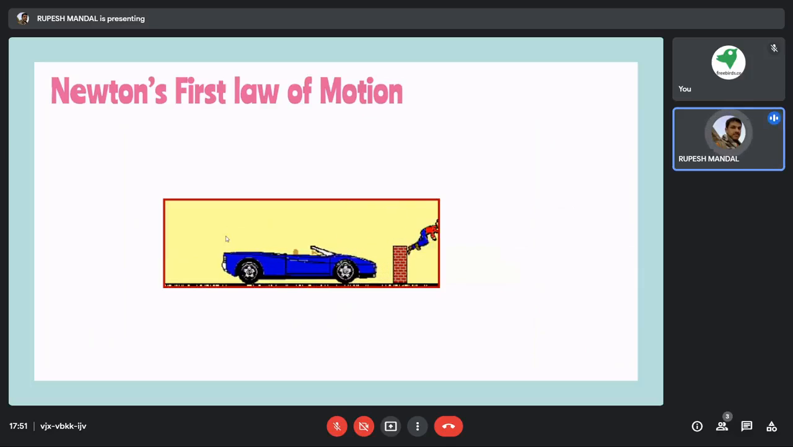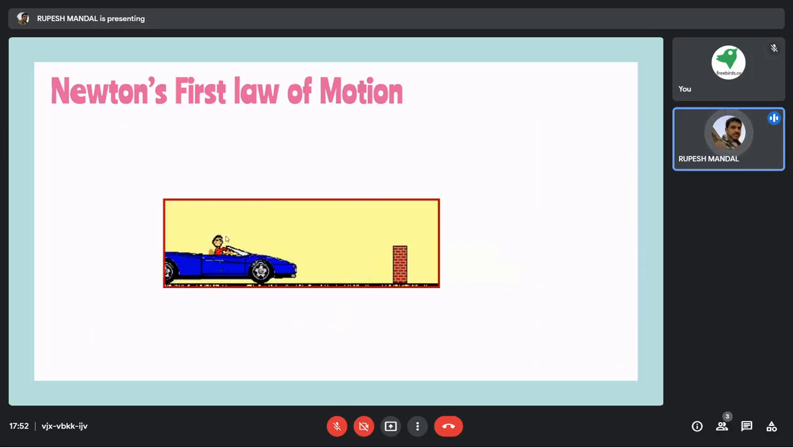Suppose a car is moving with a driver sitting in it, and the car hits a wall. If the driver is not wearing a seat belt, what will happen? The driver will come out of the car. Why is this happening? Initially the car was in a moving state. Now when the car comes in contact with a very hard, rigid wall, the car comes to rest.